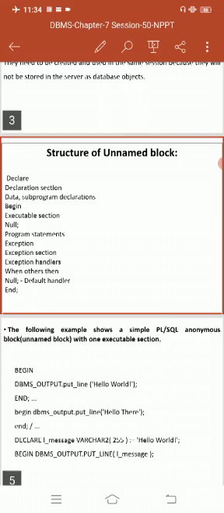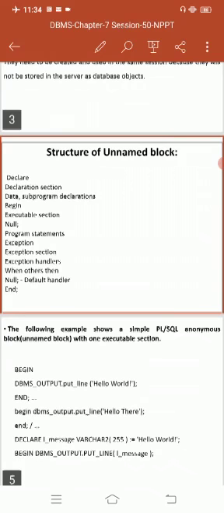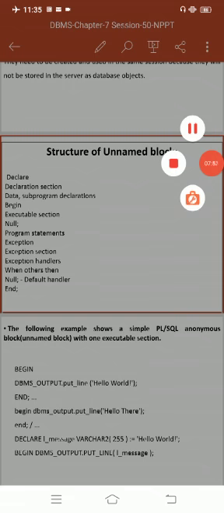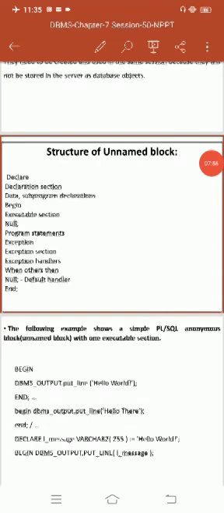All variables used in the blocks are to be declared in the declaration part. So already the first part is the declaration part. This is the area of the block where variables, cursors, etc. are declared. Cursors are declared. All variables used in the block are to be declared in the declarative part.